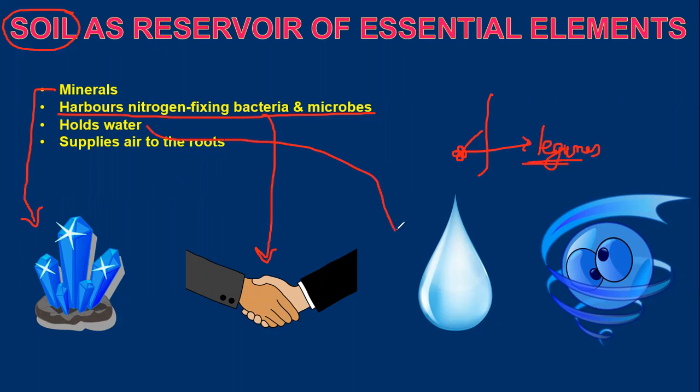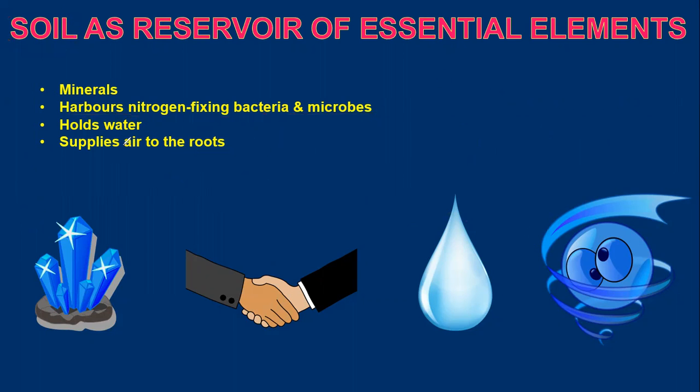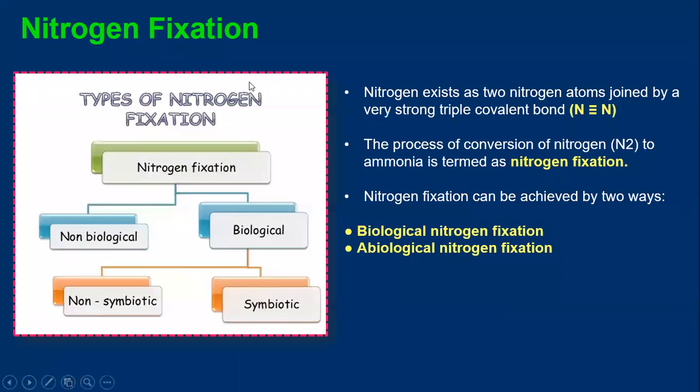It holds water and supplies air to the nutrients. So very attractive slide. Soil as a reservoir, it will supply minerals. It will provide the places for harboring the nitrogen fixing bacteria and microbes. It holds water required for the plants and it supplies air to the roots of the plant as well.